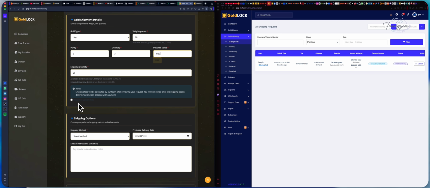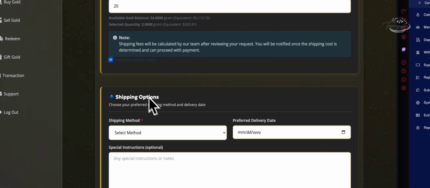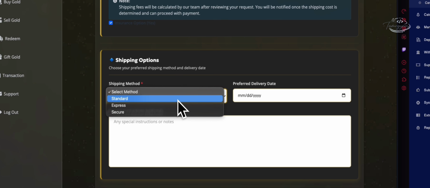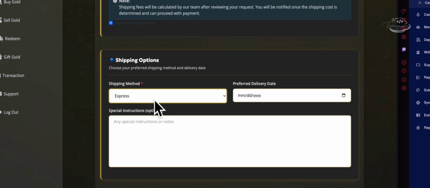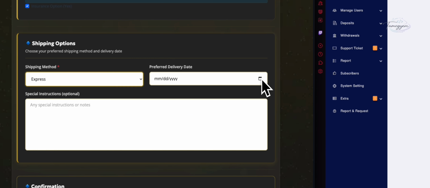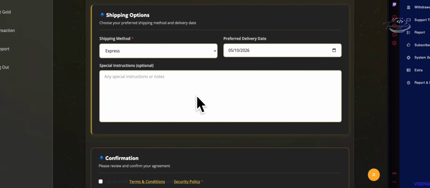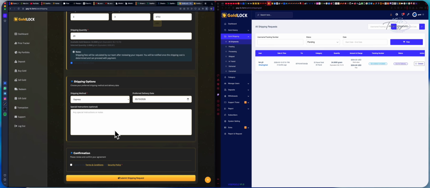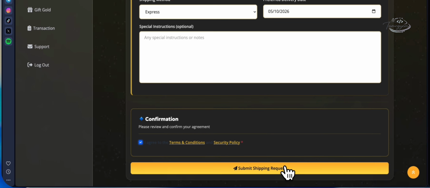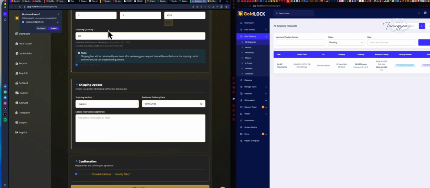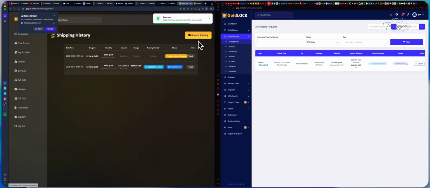That's including insurance. The shipping method is standard. Let's put the expected delivery in 10th. There's a special instruction; let's leave it that way. So click for shipment request. The shipment request has been sent.